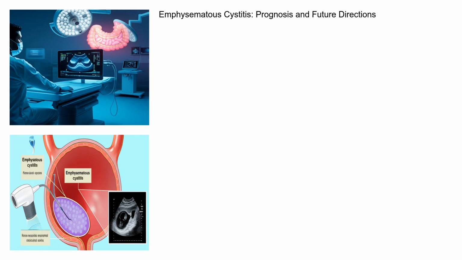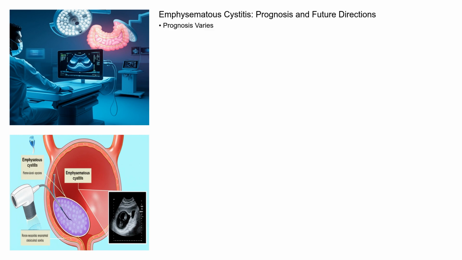What's the outlook for someone diagnosed with emphysematous cystitis? The prognosis largely depends on the severity of the infection, the patient's overall health, and the promptness of treatment. With appropriate antibiotic therapy and management of underlying conditions, most patients recover fully. However, severe cases can lead to complications and, in rare instances, mortality.